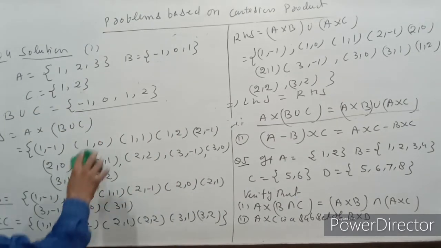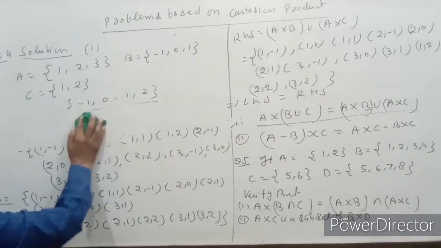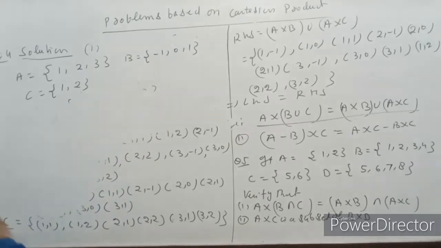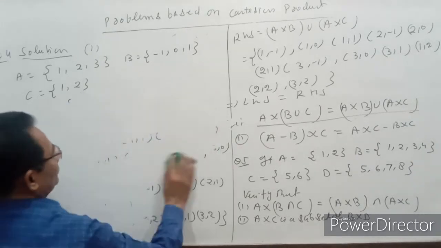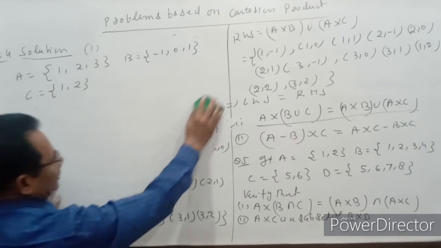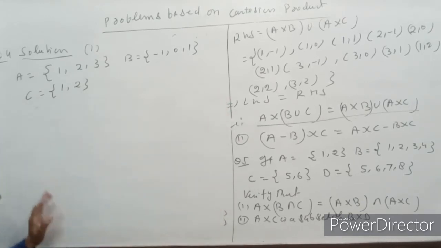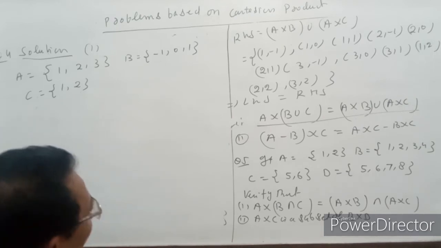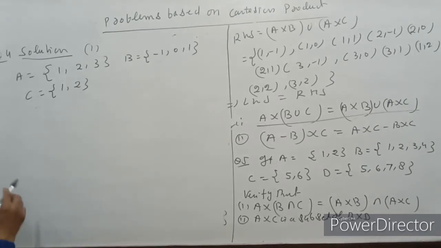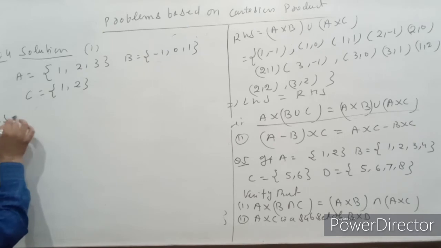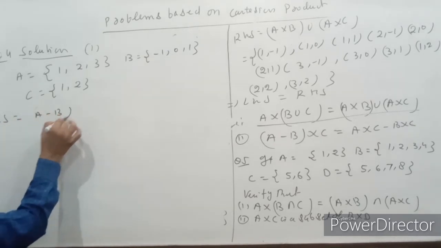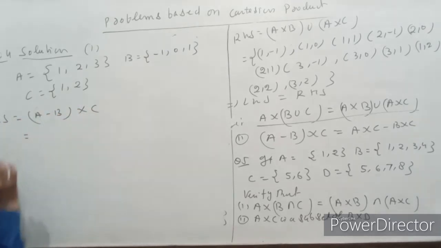Now we write the second part again. The second part is the difference of the two sets. First of all, we find (A minus B) cross C as LHS.